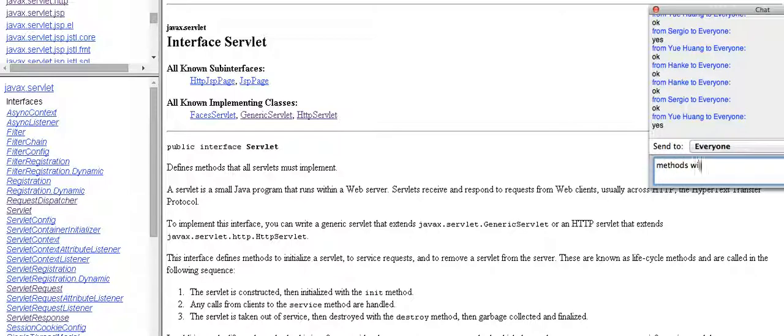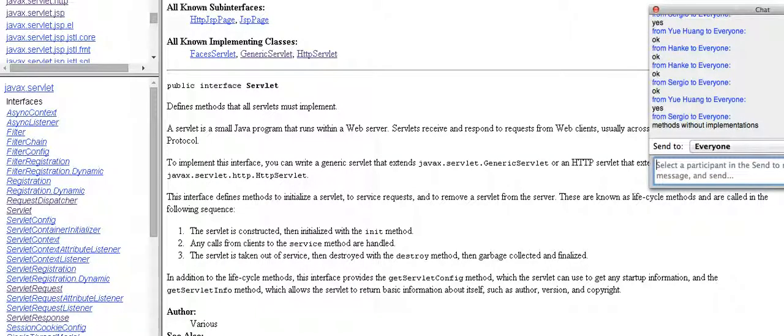Methods without implementation. Those are nothing but abstract methods, right? See here, there are totally 5 methods available: init, service, destroy, getServletConfig, getServletInfo. Perfect. It consists of these things.